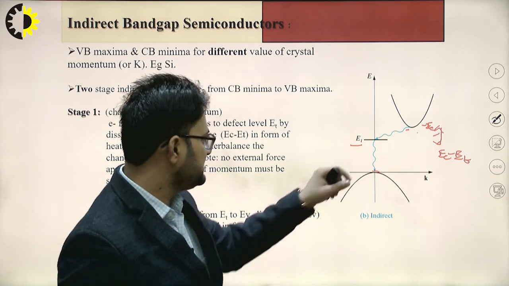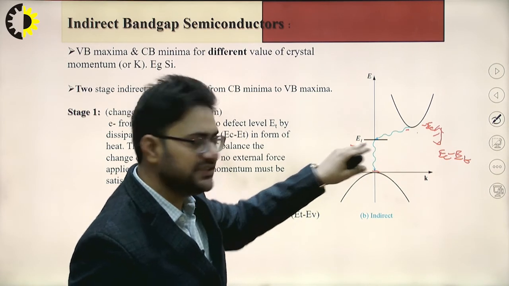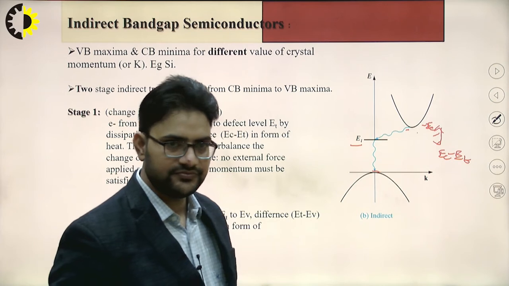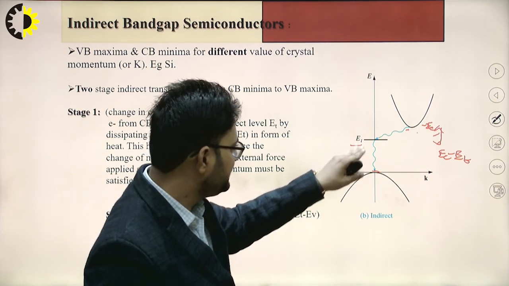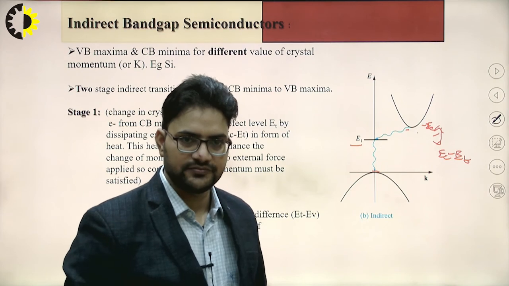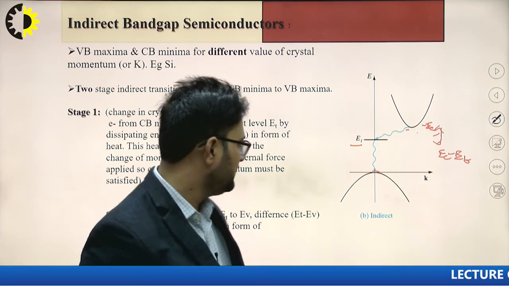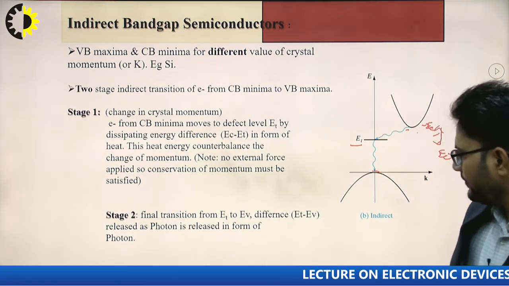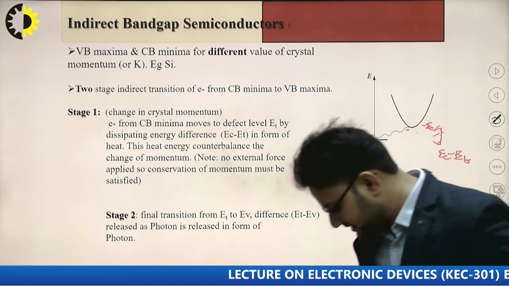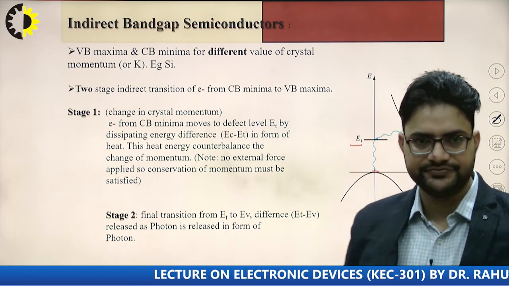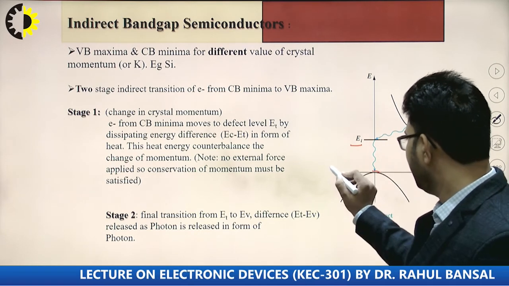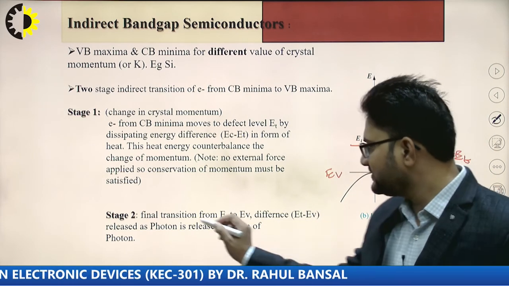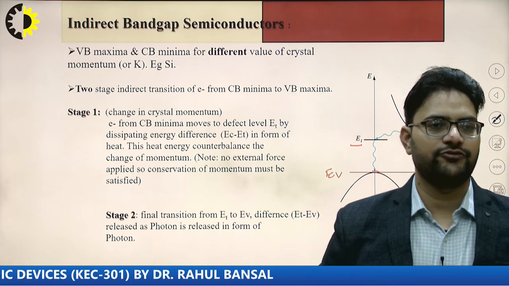Now the electron is at the defect energy level, that is ET. Now there will be the second stage transition while transitioning from ET towards the valence band maxima. This is called the second stage transition. The difference between the energy states, that is ET minus EV, where this is the EV energy state, is released in the form of photon.